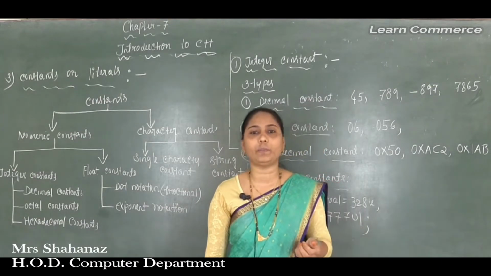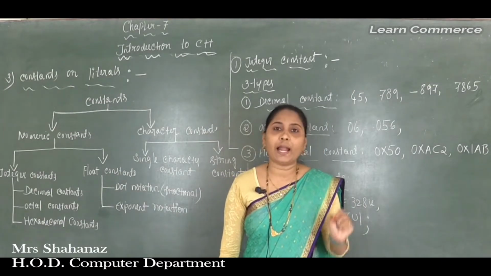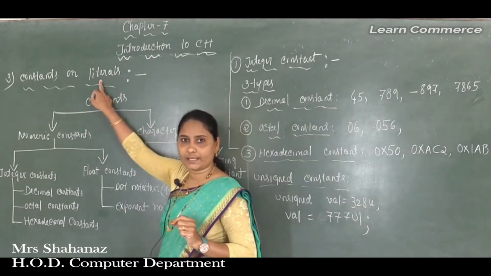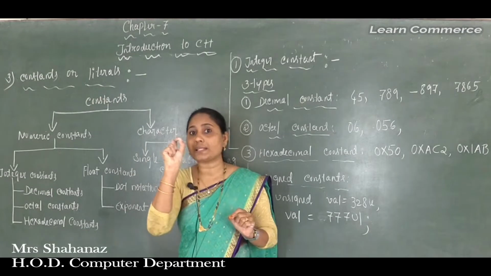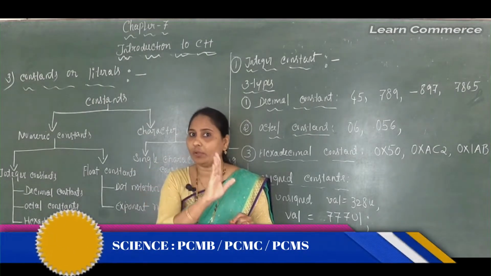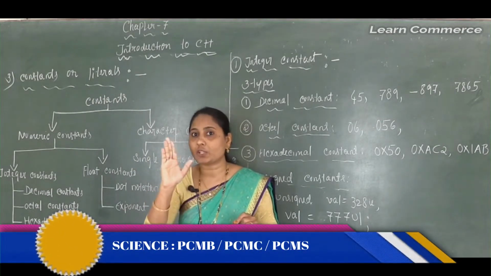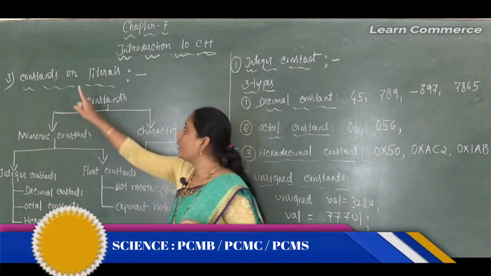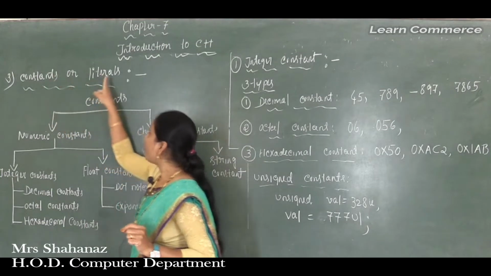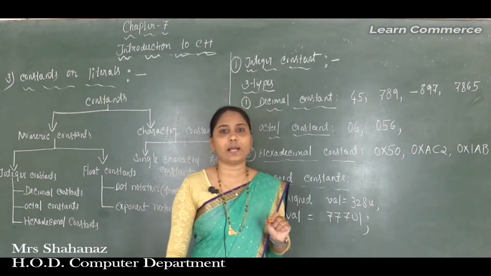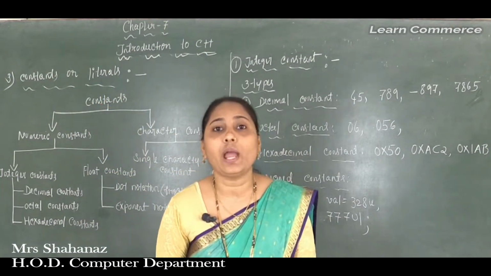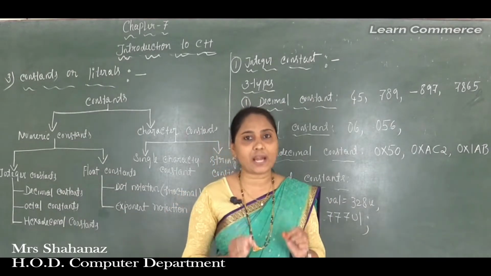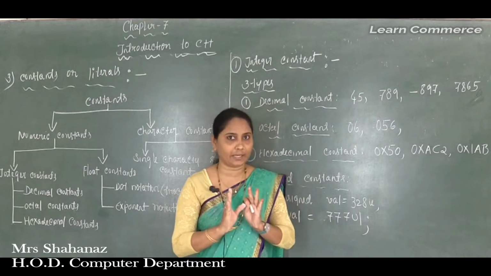The third token is called the constant, and a constant is also called a literal. We know the meaning of token: it is called a lexical unit, the smallest individual unit in a program. Now the third point, constant, also called literals. What is the meaning of the constant? Constant means a fixed thing. Correct?